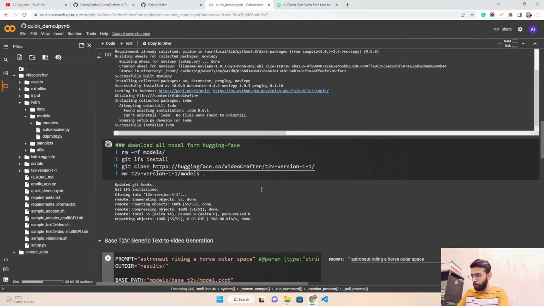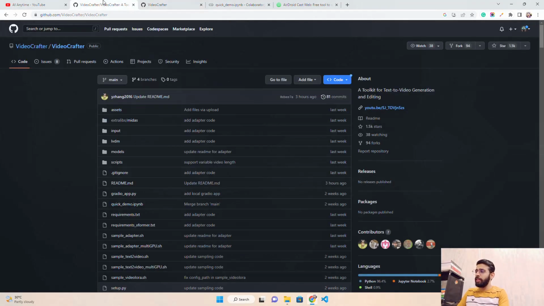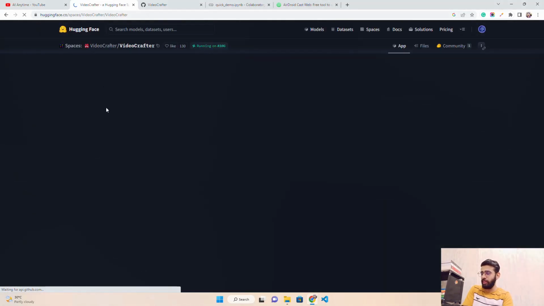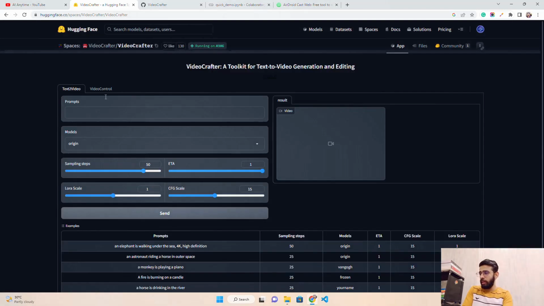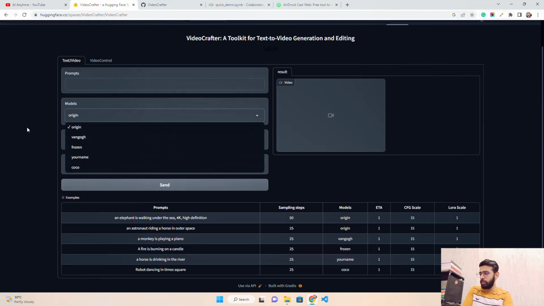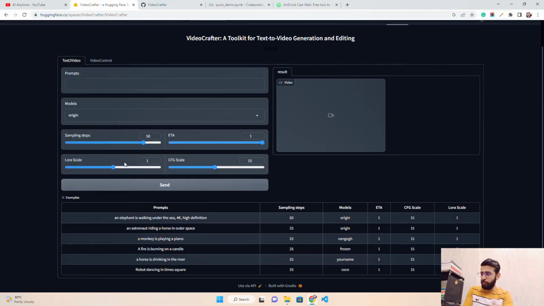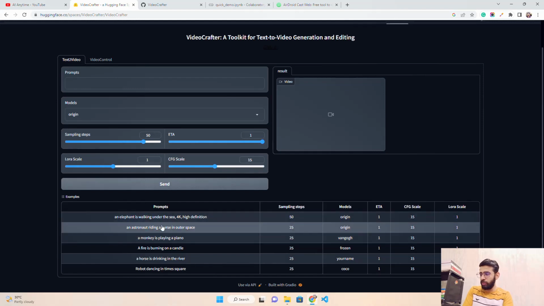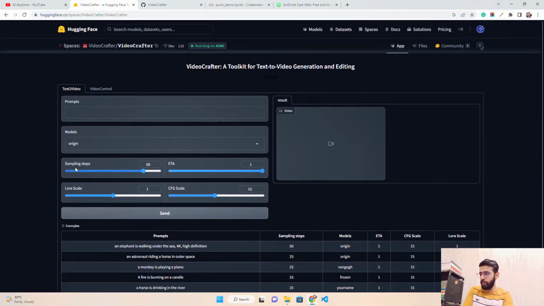I'll give the link in the description, guys, for VideoCrafter. You can use the Hugging Face Spaces as well, just to show it. I hope it's a Gradio application. Yes, it's a Gradio application. When you see this status or loader here, it's a Gradio loader, and you can see they have prompts, models, sampling steps, some pre-processing steps, etc. They also give you some sample prompts here, examples, and then you can generate a video on the right-hand side.